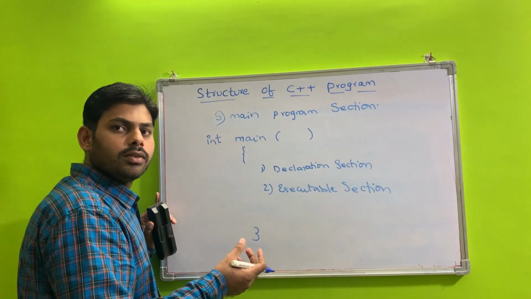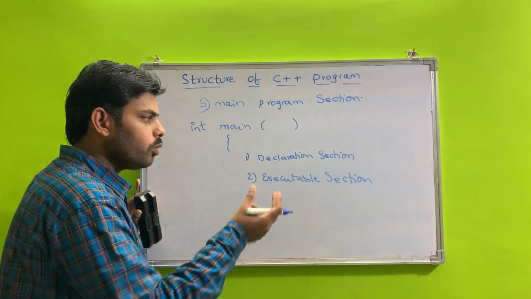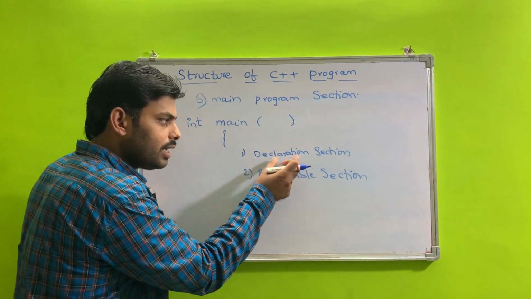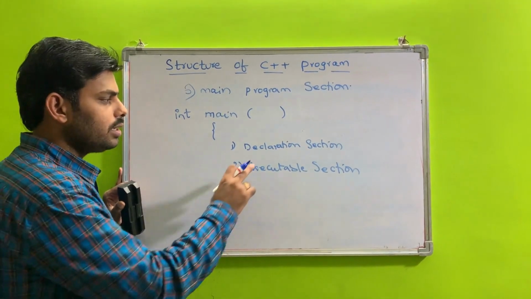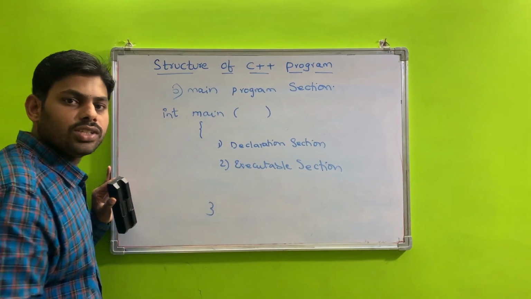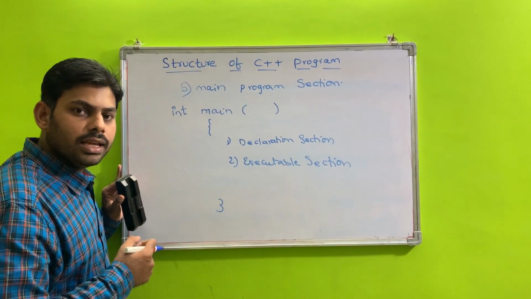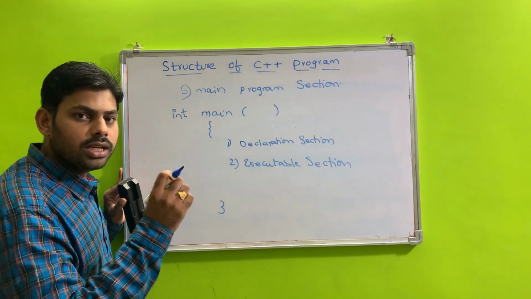The variables required for your program are declared in that section, based on the requirement of your program. The second is the executable section. The executable section is nothing but the instruction section. It is the logic part.